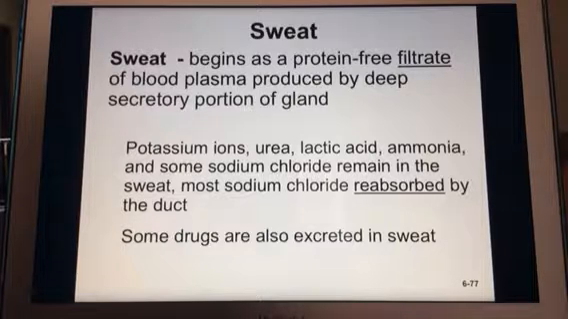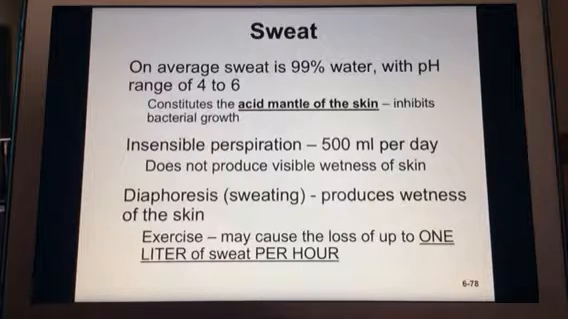So our sweat starts as a filtrate from the blood plasma. It doesn't have any proteins in it, and that's what it originates as. But then all of these things listed, these ions, urea, ammonia, are reabsorbed by the duct, and then some drugs can also be excreted in sweat. But on average, sweat is 99% water. Its pH range is from 4 to 6, so it's a little bit acidic, and we would expect